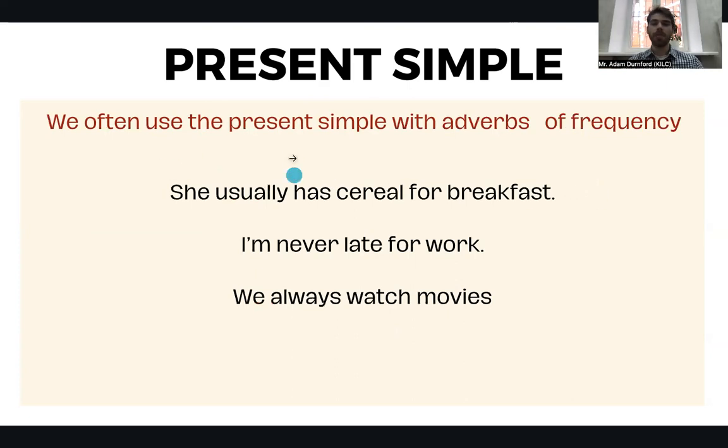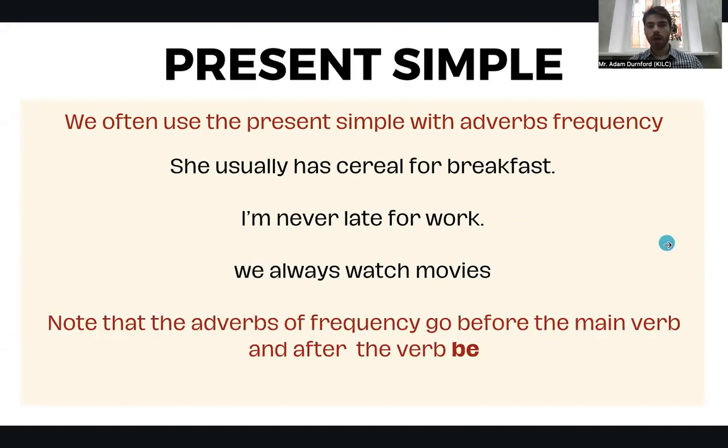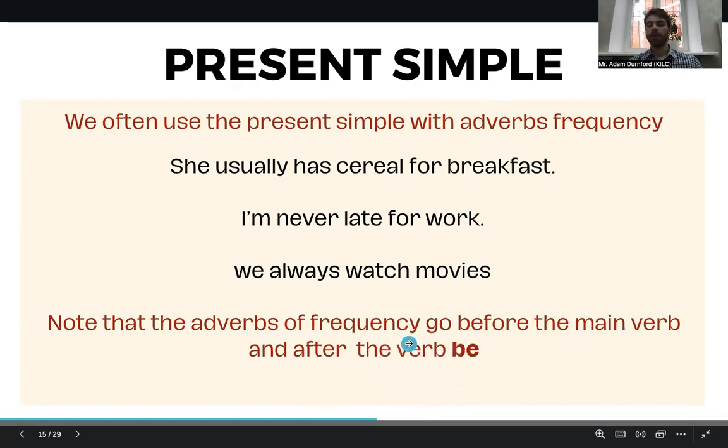So we often use the present simple with adverbs of frequency. So she usually has cereal for breakfast. I'm never late for work. We always watch movies. So again, we have usually, never, always. And so we will use the present simple. And note that the adverbs of frequency go before the main verb and after the verb be.